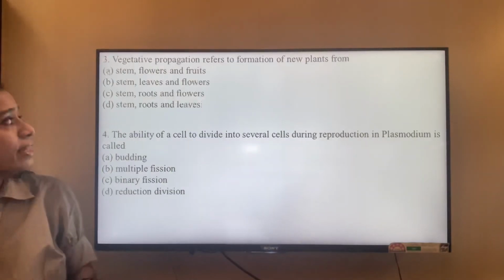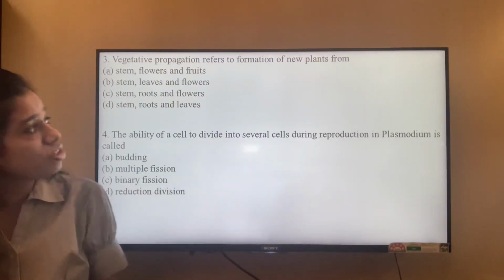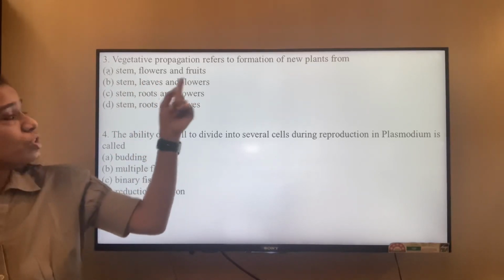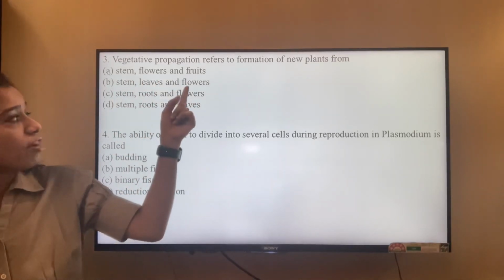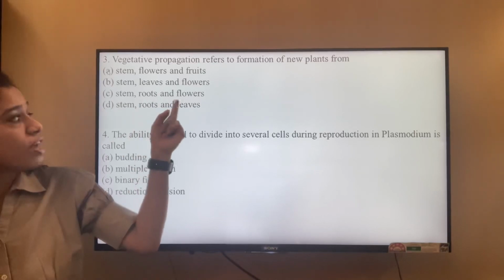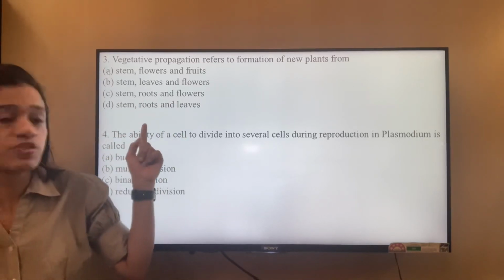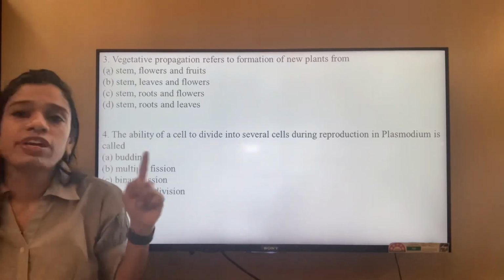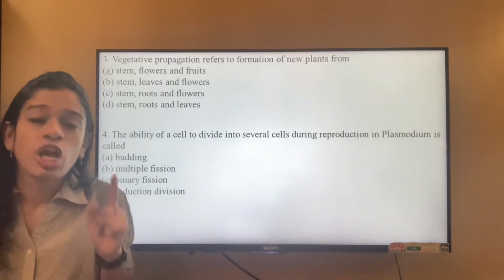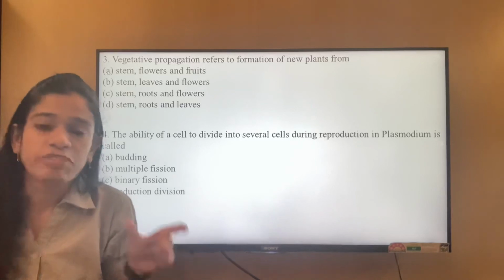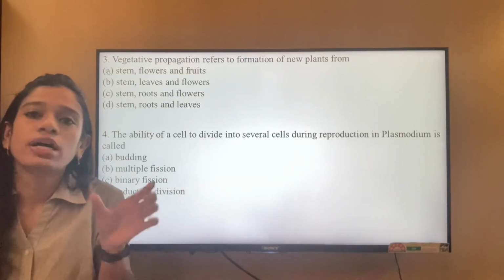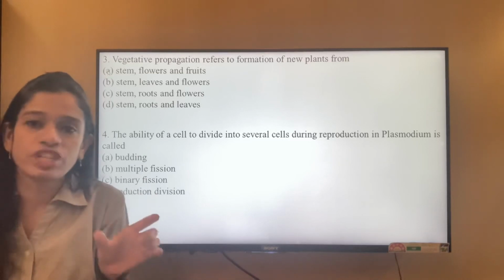The next question: vegetative propagation refers to the formation of new plants from stem, flowers and fruits; stem, leaves and flowers; stem, roots and flowers; or stem, roots and leaves. What does the word vegetative mean? It means it is not a sexual part, it is a vegetative part.